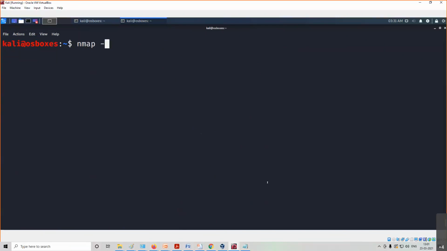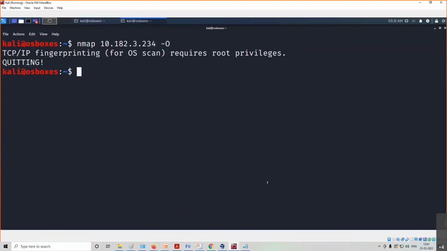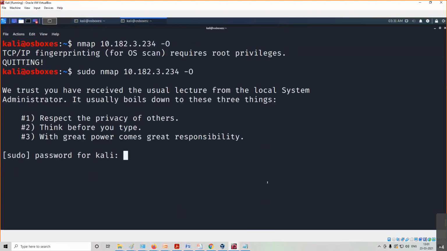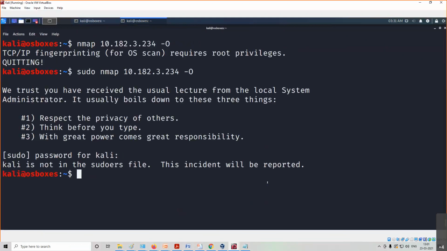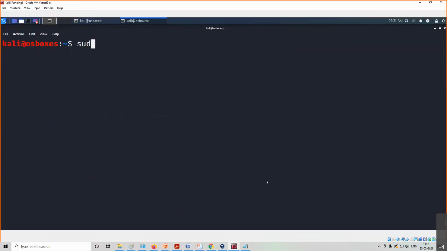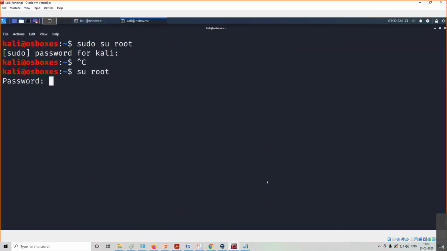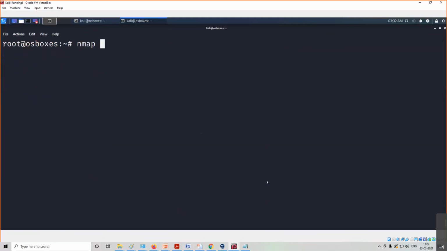Okay, I'll show you one OS scan that will show you what operating system is running on this system. Let's say it has -O. It requires root privileges, so I'll put sudo, which will give me root.